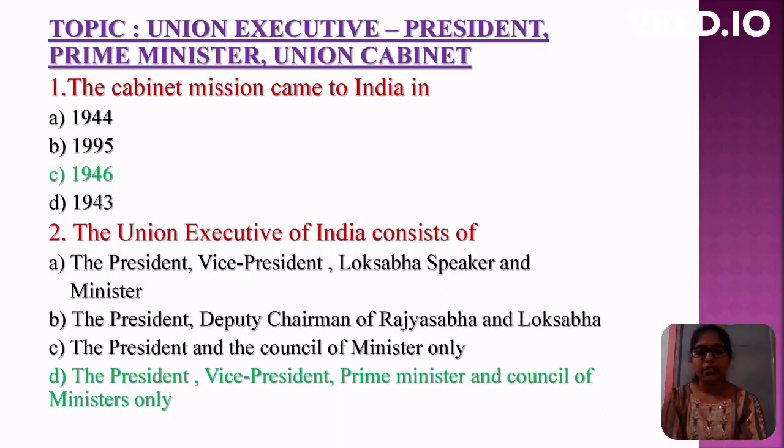Now let us go to the next topic, third module: Union Executive, President, Prime Minister, Union Cabinet. First question: The Cabinet Mission came to India in? Options are 1944, 1995, 1946, 1943. The correct option is 1946. Second question: The Union Executive of India consists of? Options are the President, Vice President, Lok Sabha Speaker and Minister; the President, Deputy Chairman of Rajya Sabha and Lok Sabha; the President and the Council of Ministers only; the President, Vice President, Prime Minister and Council of Ministers. Here, the correct option is the President, Vice President, Prime Minister and Council of Ministers.